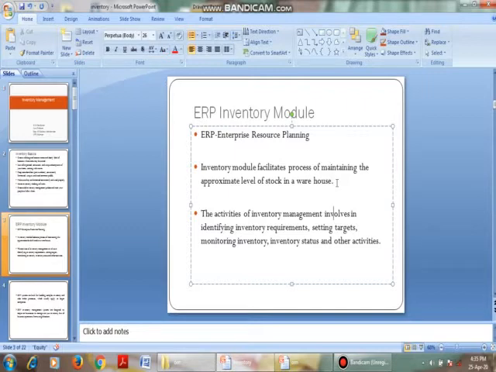The activities of inventory management involve identifying inventory requirements, that is, now that the work is going on, how much raw material will be required in the future. What are our targets? We will order now, and then there is a time lag before the inventory gets to our company.